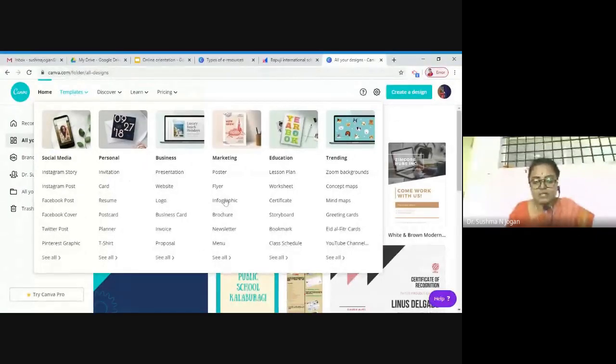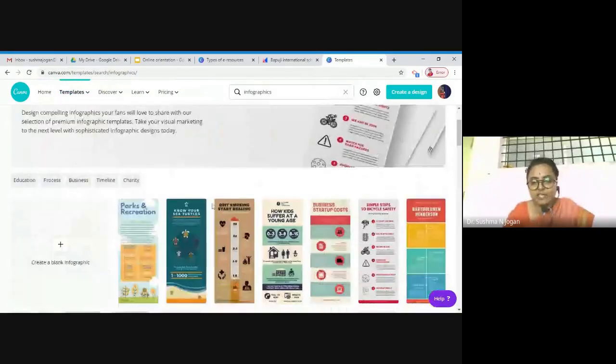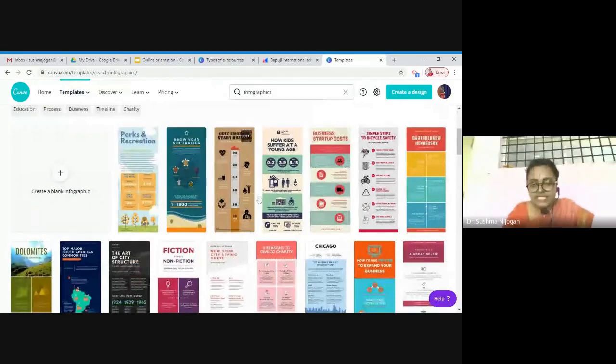You can bring the whole information on a single page. You can see these are the different infographic designs which you can select according to your convenience. You can even create your school infographics as well, like the different teachers you have, which subject they teach, and what skills they have. All such things you can create in infographics.